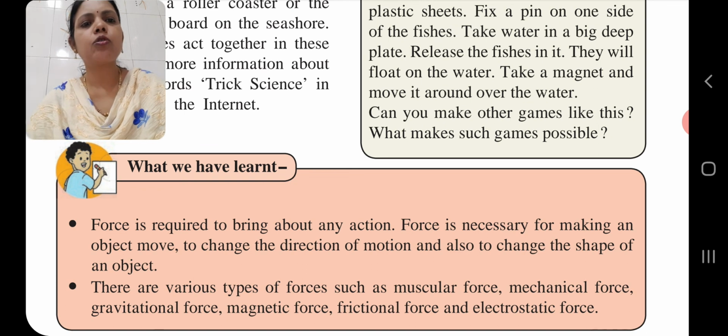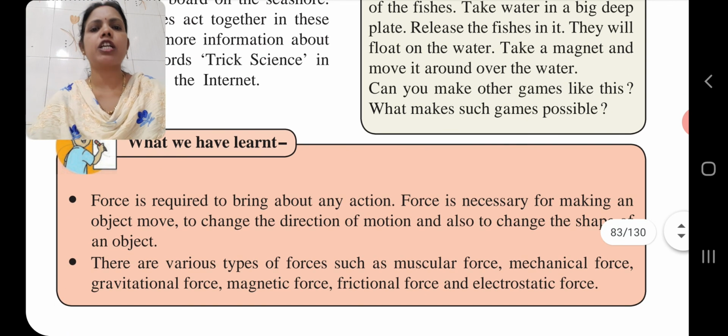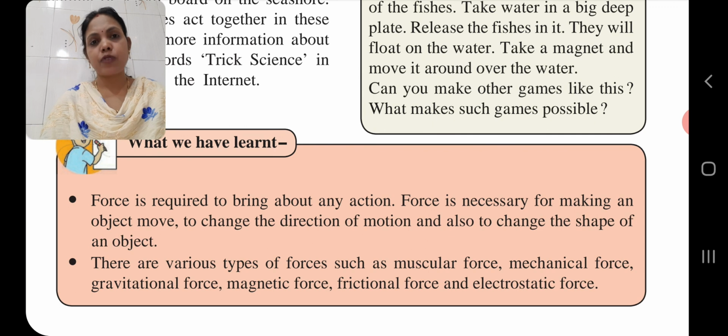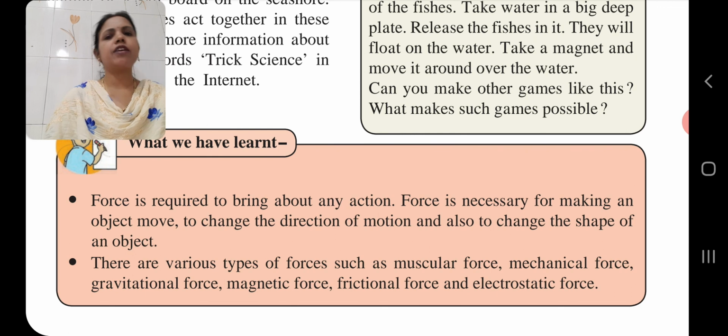Now, related to this lesson, the second point is, there are various types of forces such as muscular force, mechanical force. This swing machine is also mechanical force. Then gravitational force, magnetic force, frictional force and electrostatic force.